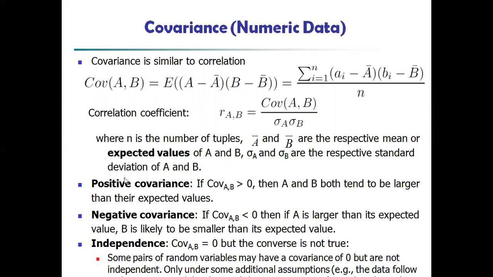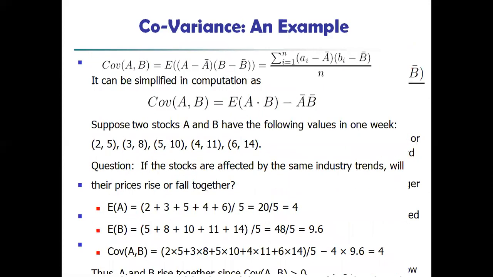What is the value for finding positive covariance, negative covariance and independent covariance? Already we have seen, if it is greater than 0, both tend to be larger than their expected values. If it is less than 0, then one is likely to be smaller than its expected value. If it is equal to 0, each and every value is independent of one another.